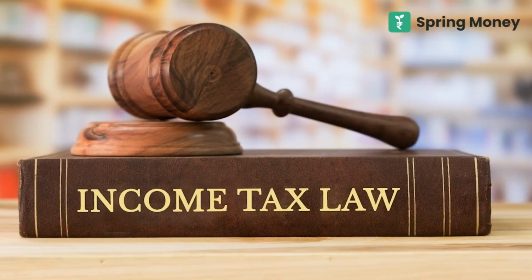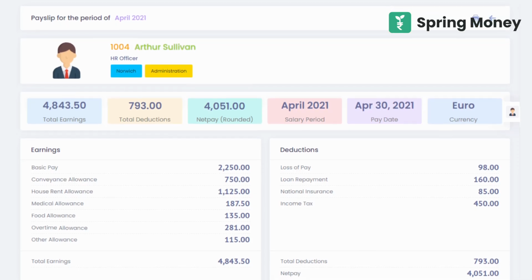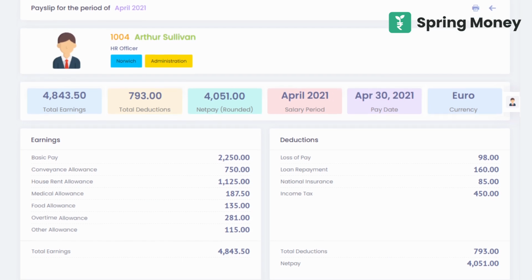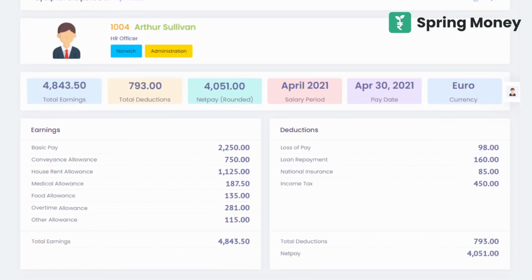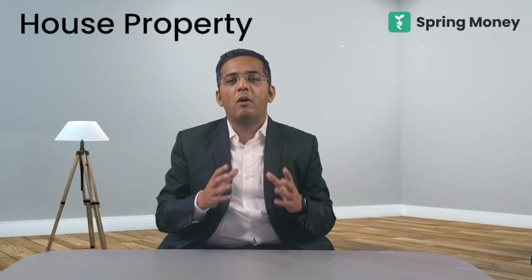The value of these perquisites that you are getting benefits from also forms part of your salary income, and so they are taxed as well. They can be taxed fully or partially depending on the various rules mentioned in the Income Tax Act. So next time you get a salary slip, check out the details very carefully and check if you can save some income tax.